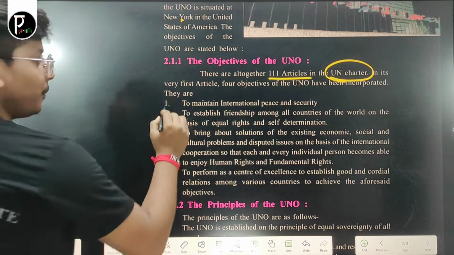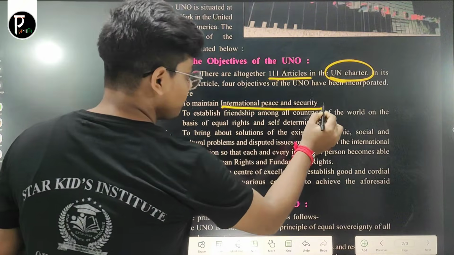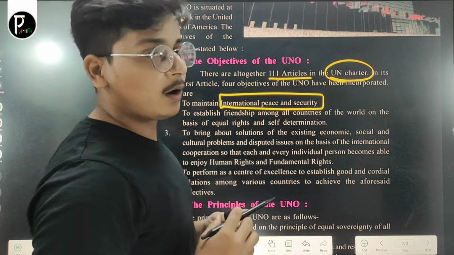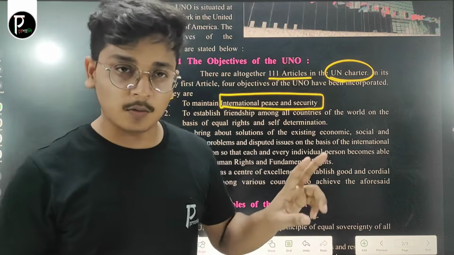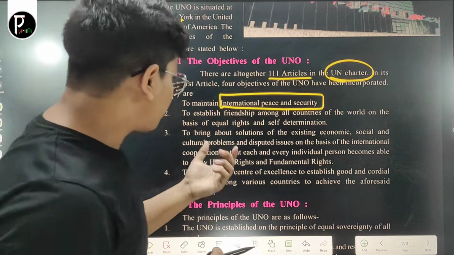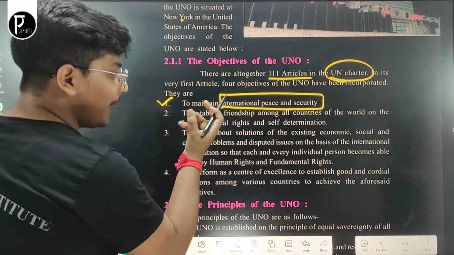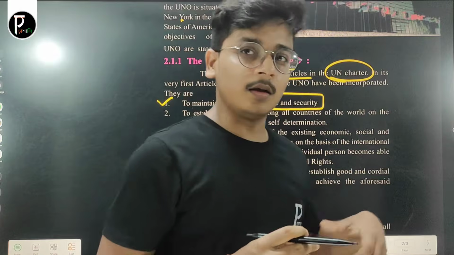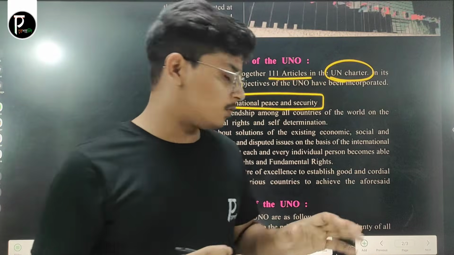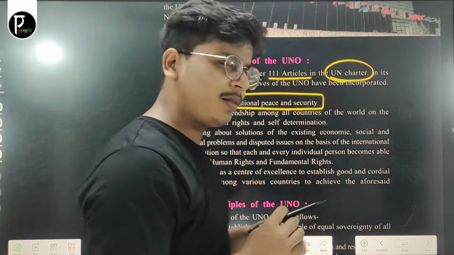Now, the first one is to maintain international peace and security. As you know, there were two world wars, World War I and World War II. After that, the main objective of the UNO is to maintain international peace, so that no other war could happen in the near future.